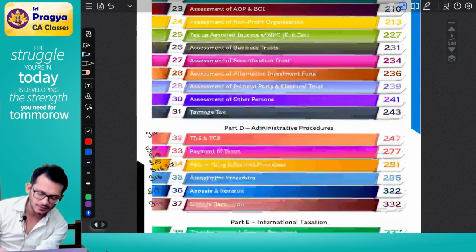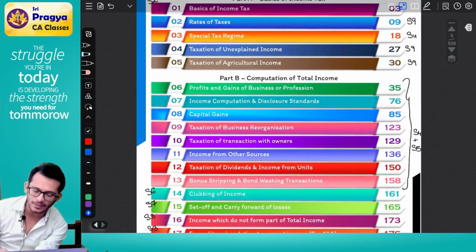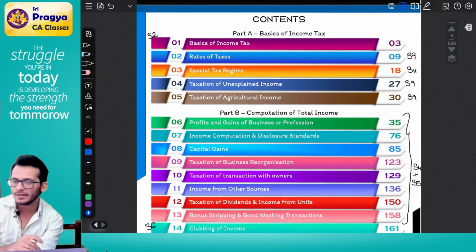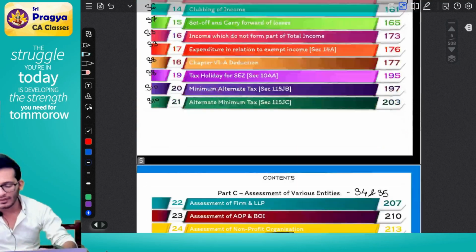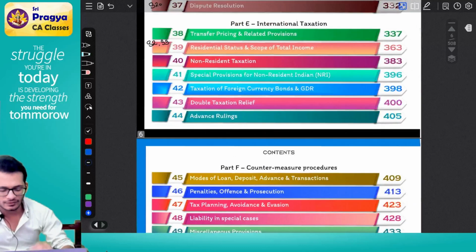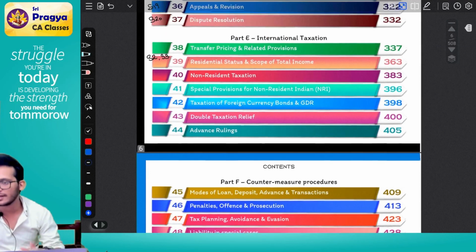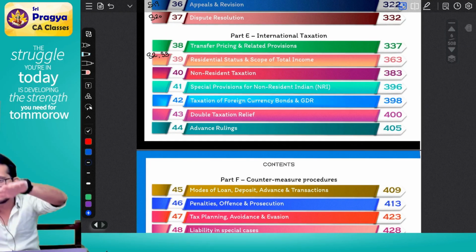This is all your steps are. If you notice, technically everything is completed. Technically, we have completed all chapters in your golden rules. Rahul, you are missing out certain chapters. If you notice, the next part of the chapters is your international taxation, which is a part of your steps only.